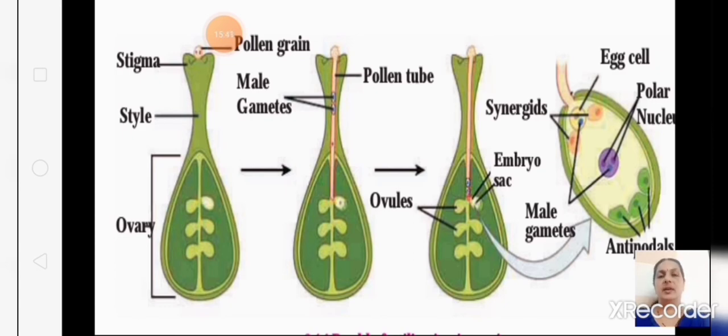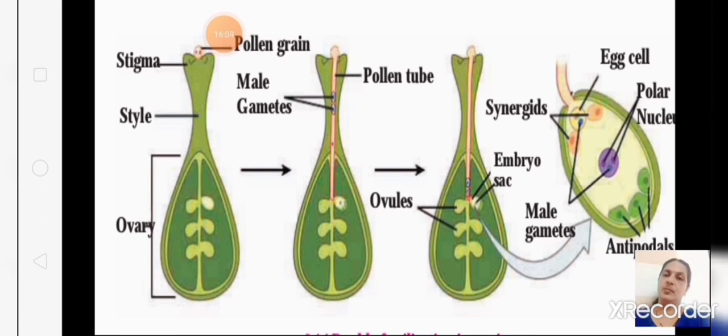And we have already learnt about sexual reproduction in flowers. In plants we saw about the flower: the male part is called androecium and the female part is called gynoecium. When both sexes are present in the same flower, it is called a bisexual flower. If only one sex, either male or female, is present in the flower, it is called a unisexual flower. And we saw the process of how fertilization takes place.